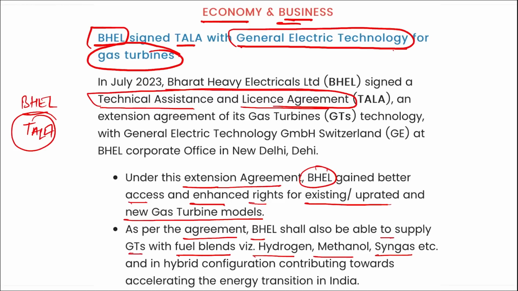that is hydrogen, methanol, syngas, etc. Correct? So coming back, it was BHEL that signed a technical assistance and license agreement with General Electric Technology, and that is for the gas turbines. Correct? Apart from this, you can remember BHEL in partnership with General Electric has been manufacturing and supplying these gas turbines in India as well as overseas markets since 1986.